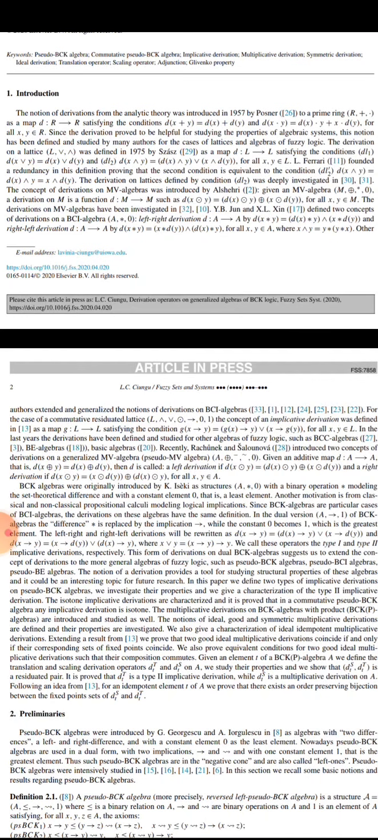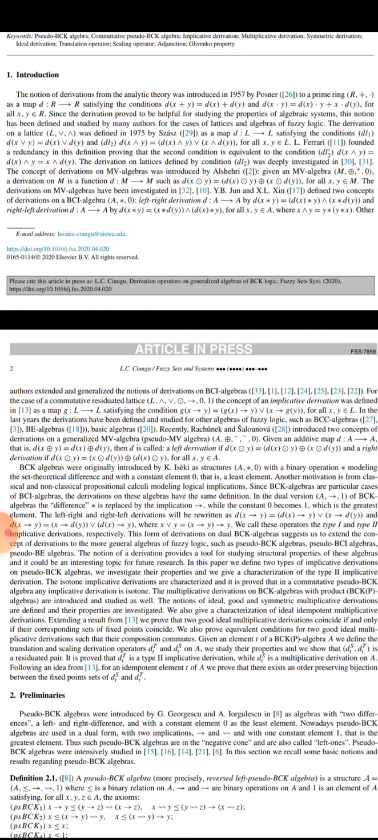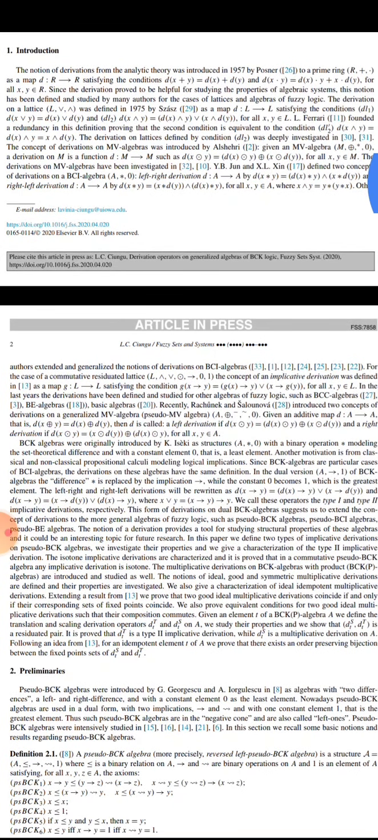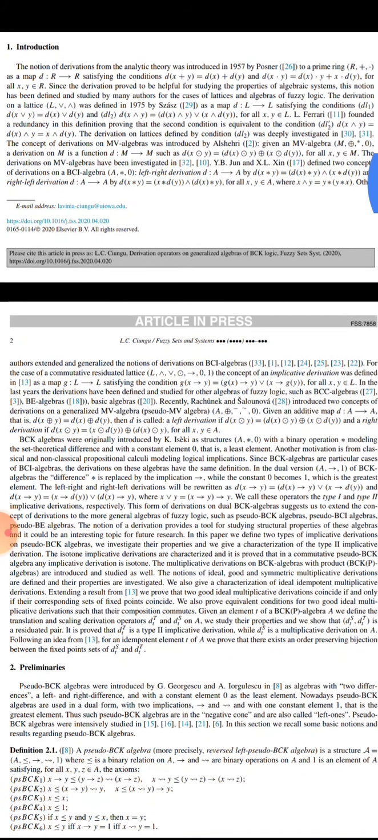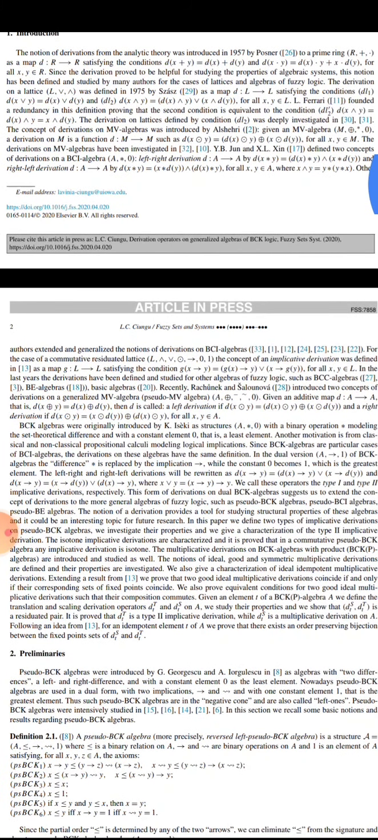Next, a derivative is a map d from L to L satisfying two conditions. The first condition is d(x ∧ y) = (d(x) ∧ y) ∨ (x ∧ d(y)), and the second is d(x ∨ y) = d(x) ∨ d(y), for all x, y belonging to L. The derivative on a lattice defined by these conditions was deeply investigated in reference 30.